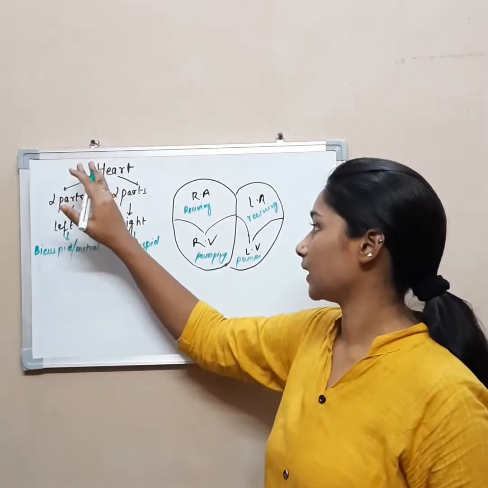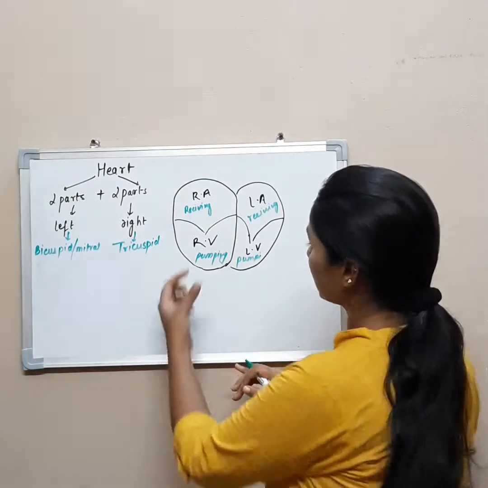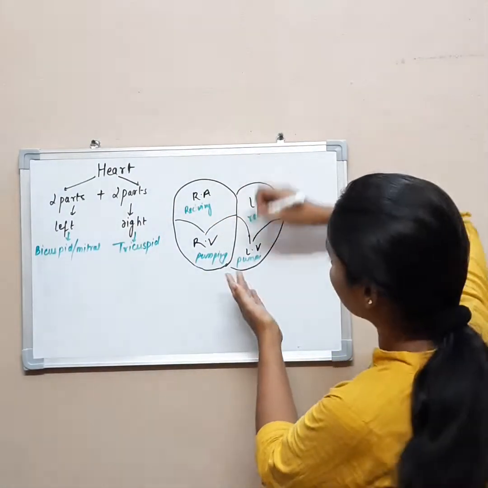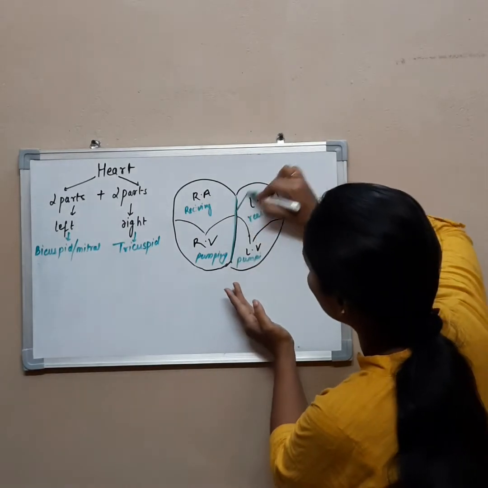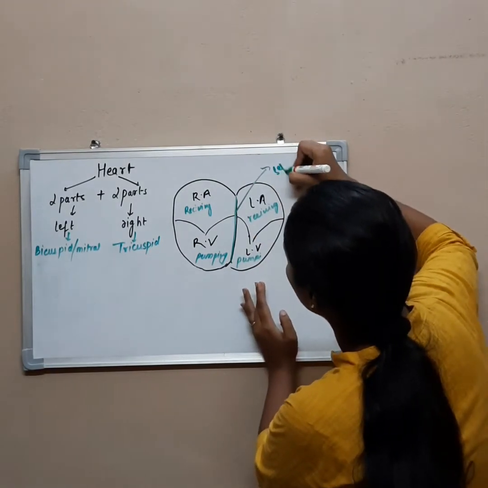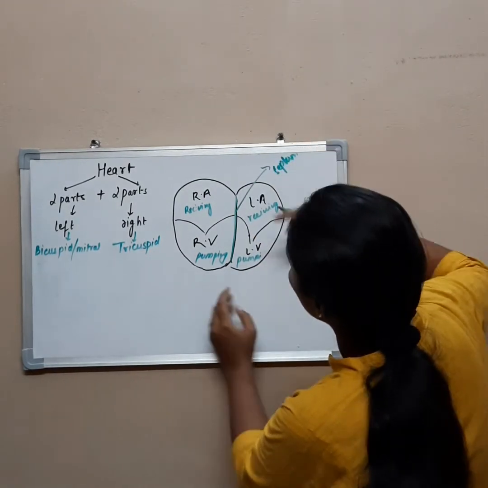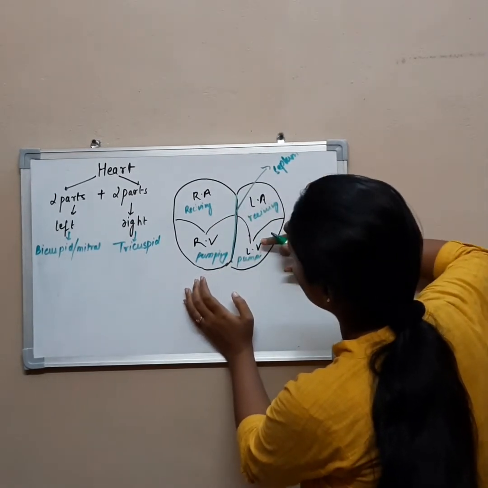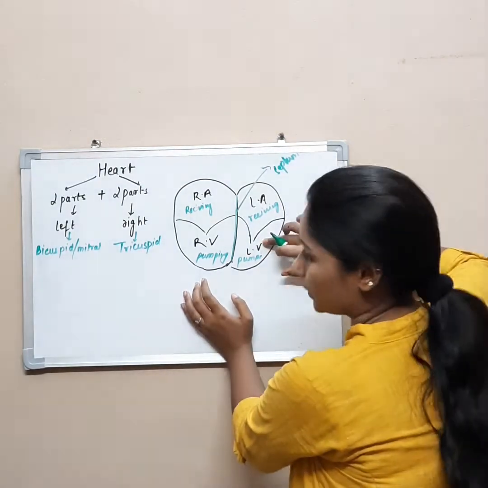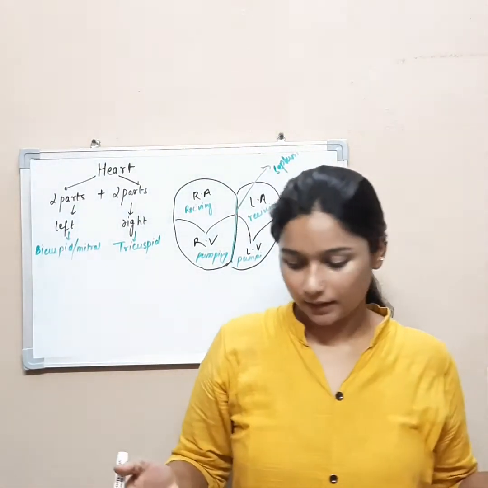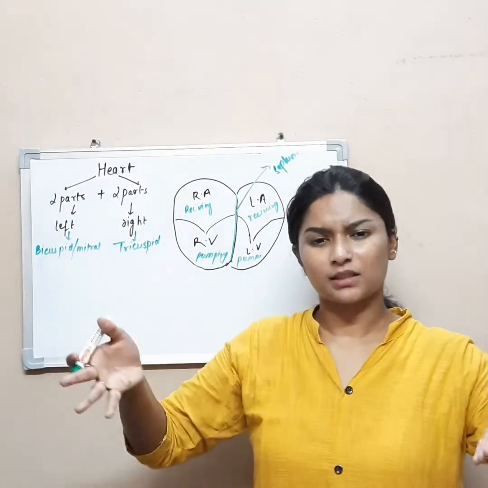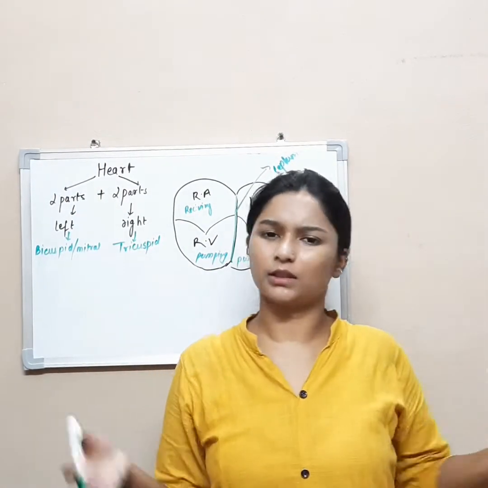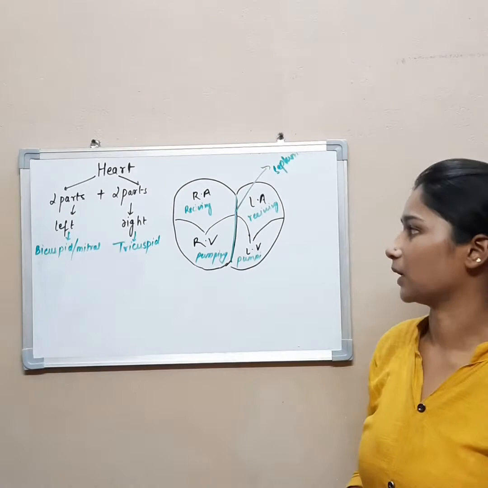We can divide the heart basically into 2 parts. I already taught that the main line which divides it is called the septum. So this is the right atrium, this is the right ventricle, this is the left atrium, this is the left ventricle. If you stand like this, you can understand it: right atrium, right ventricle, left atrium, left ventricle. This is as simple as you can make it.